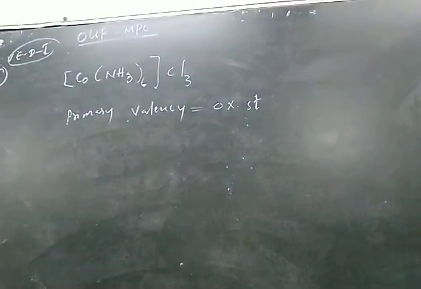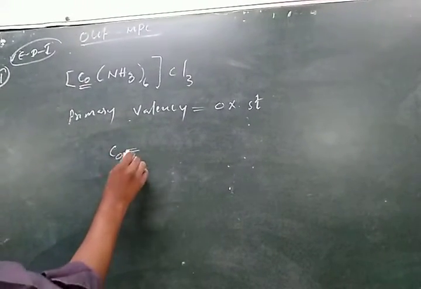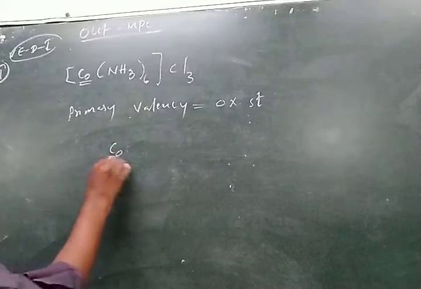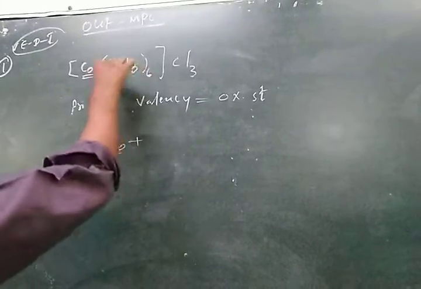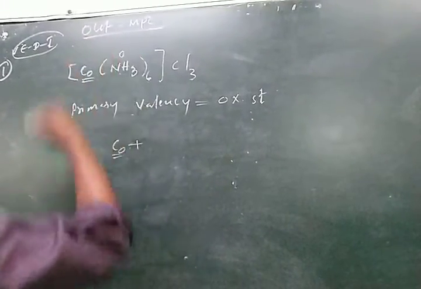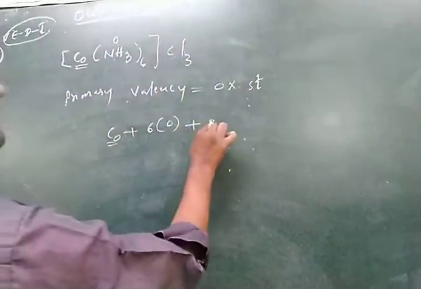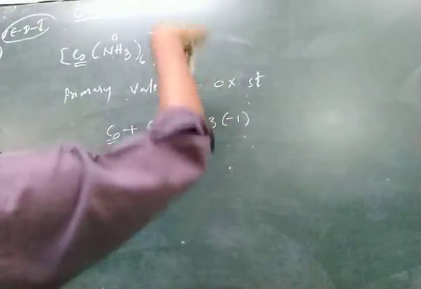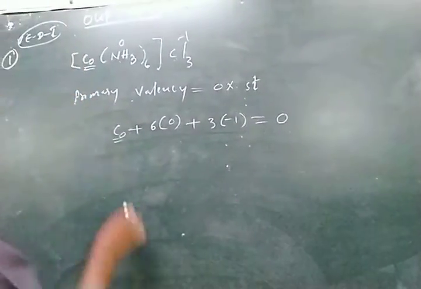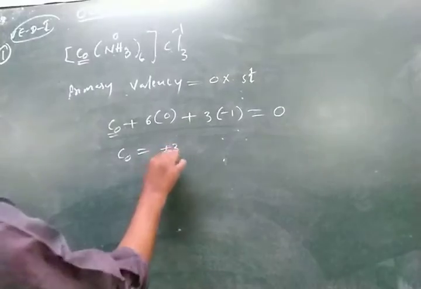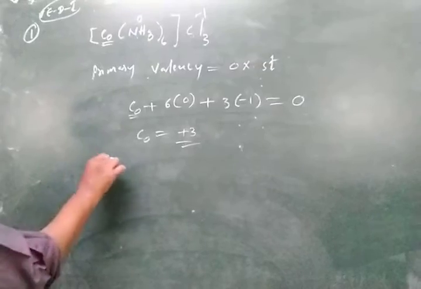So the oxidation state of the central metal atom cobalt: if you want to calculate it, the sum of the oxidation states plus 6 ammonia, each ammonia is 0, so 6 into 0, plus 3 chlorines, each chlorine is minus 1, equal to 0, since the sum of the oxidation states of each element is 0. If you simplify this you will get plus 3.